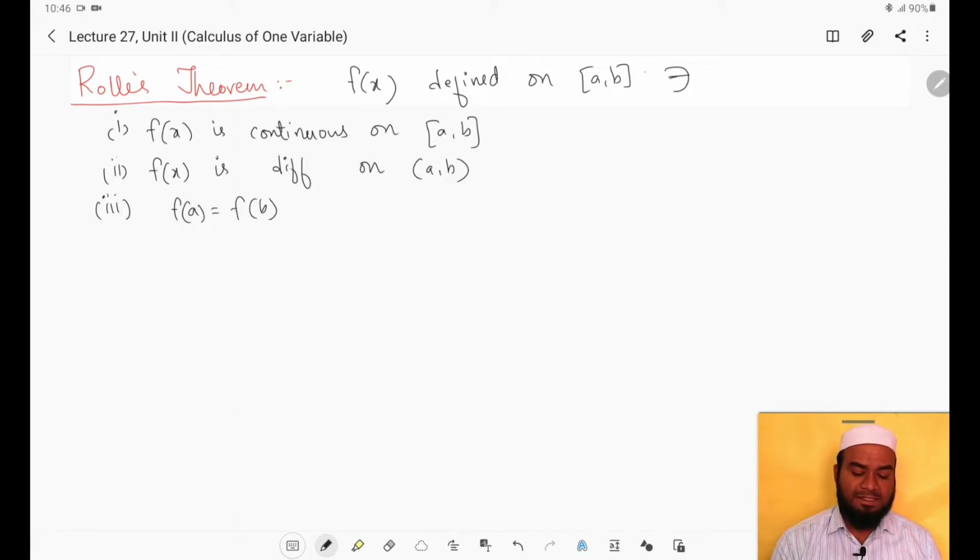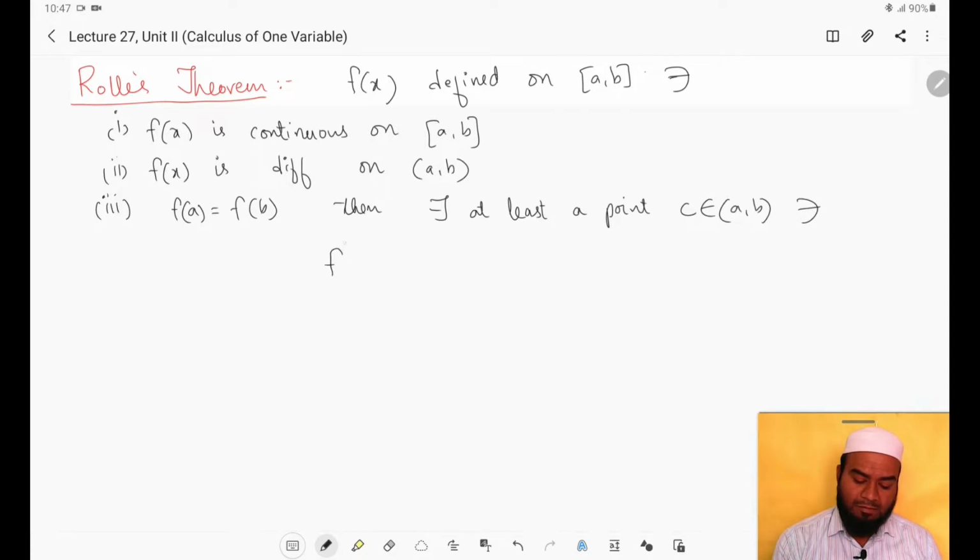If these three conditions are satisfied by any function f of x, then there exists at least one point c which belongs to the open interval a comma b such that f dash of c equals 0. That is, if you find the derivative of the function at the point c, then the derivative will be 0.